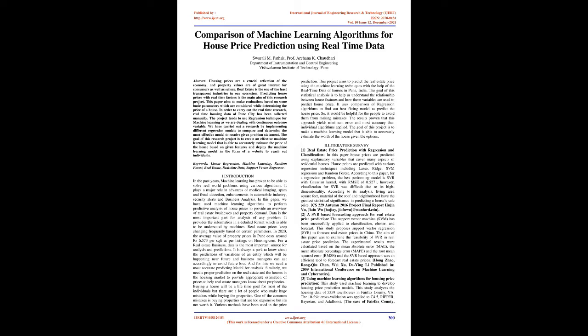This paper aims to make evaluations based on some basic parameters which are considered while determining the price of a house. In order to carry out the real-time research, real-time housing data of Pune city has been collected manually. The project tends to use regression technique for machine learning as we are dealing with a continuous outcome variable. We have carried out a research by implementing different regression models to compare and determine the most effective model to